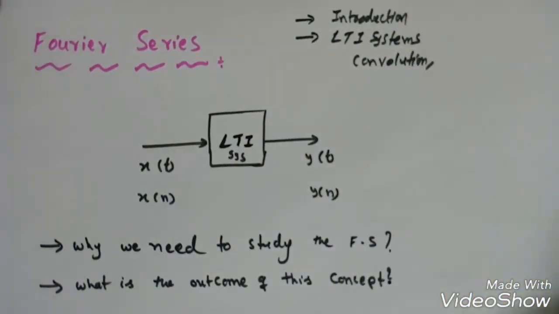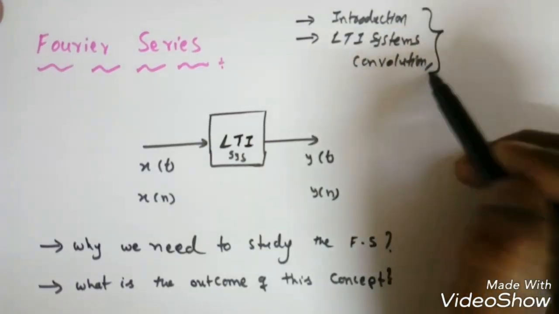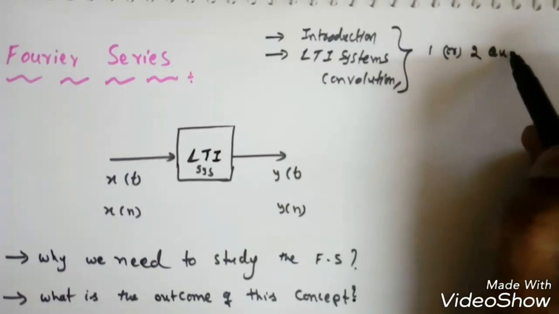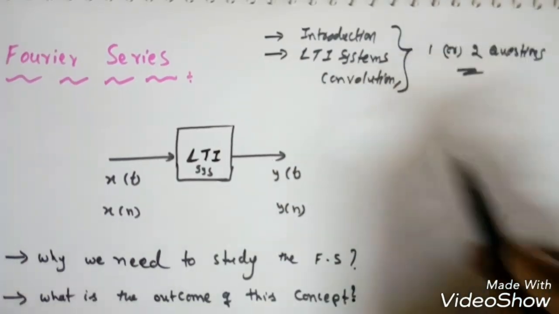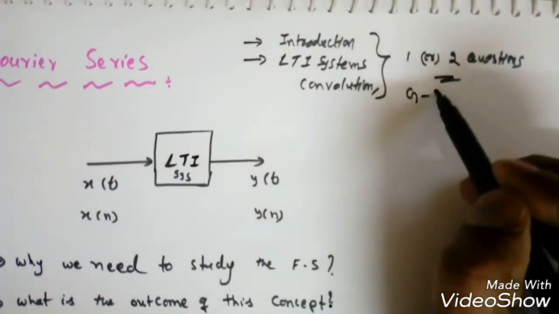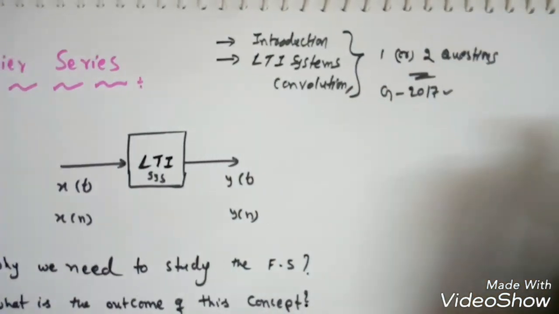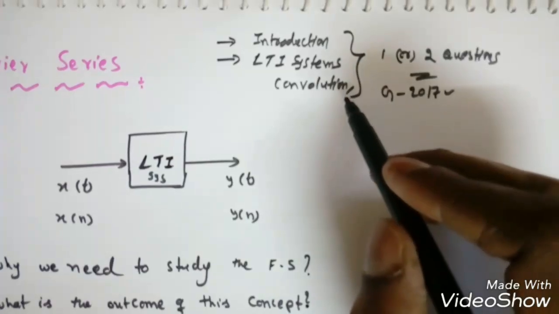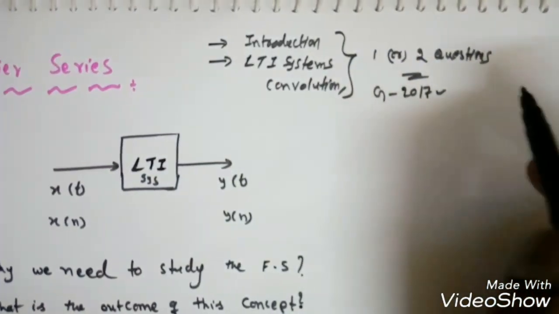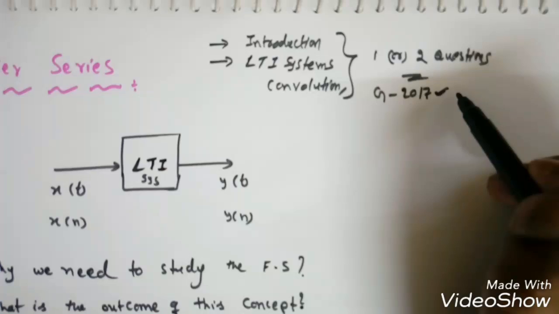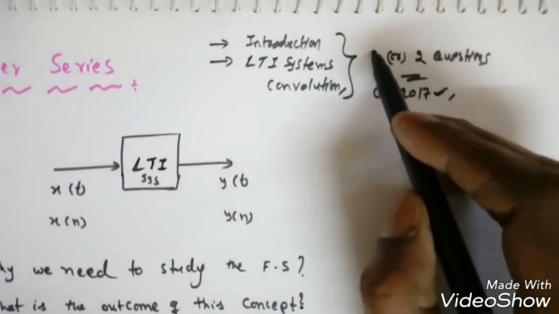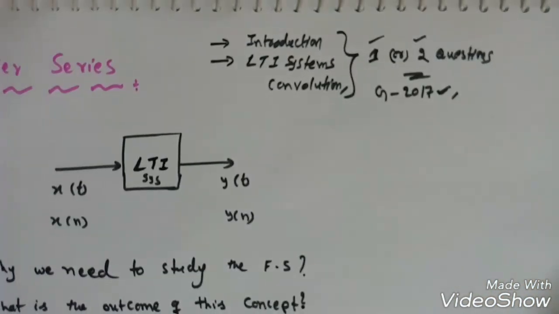Some different types of signals, right? So from this, we may get one or maximum two questions in the GATE, right? There is no doubt at all. In GATE 2017 also we got one question from the systems, that is find the stability, etc., right? And some other question set. We got one more question from the energy and power formula, something like that, right? So we may get one, maximum two questions in the GATE exam, right?